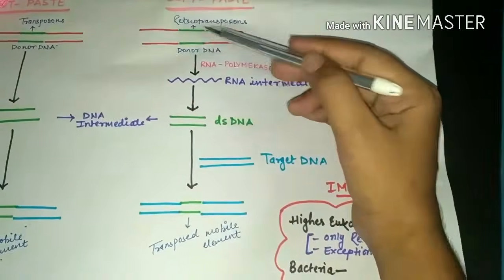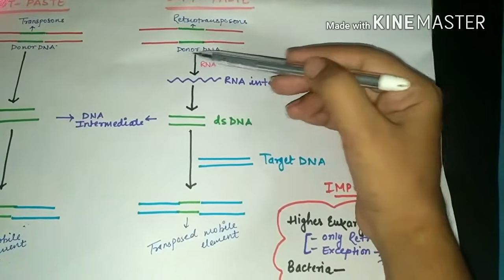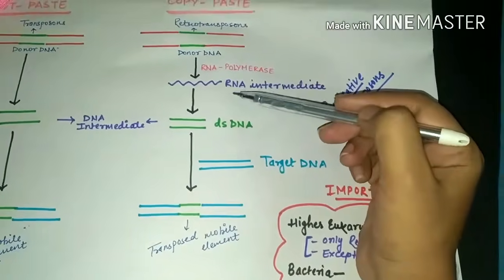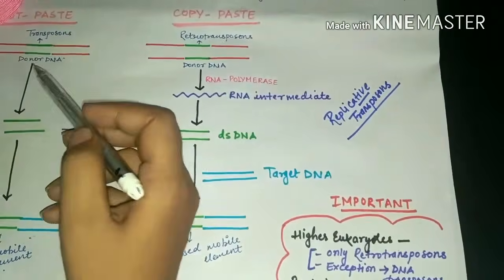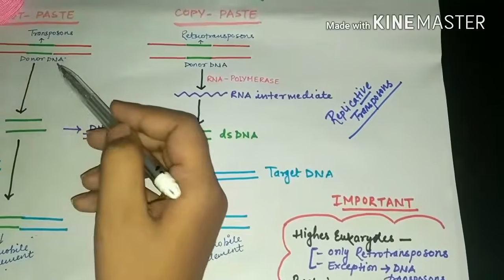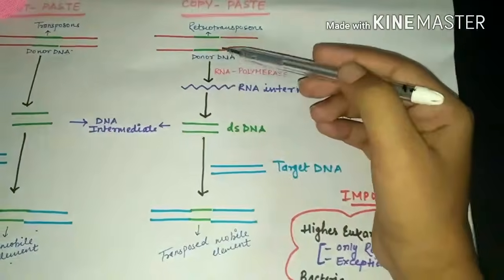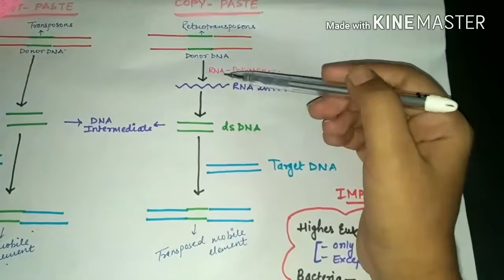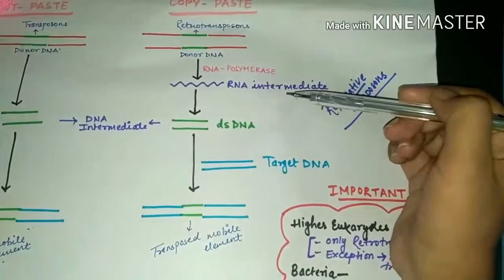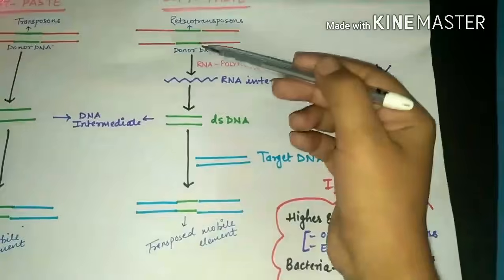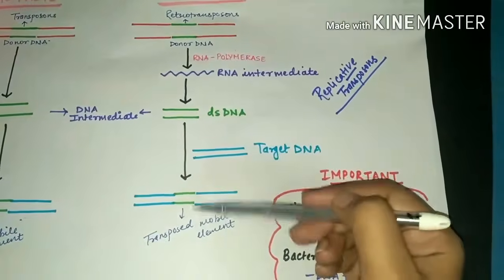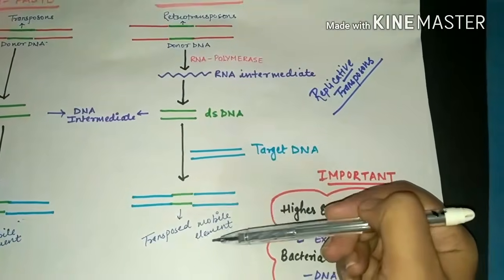So because it was initially present here and it has been copied from here in the form of an RNA, that is why it is known as copy and paste. Initially we saw a cut and paste, because the segment was cut and pasted to some other location, but here the segment has been copied with the help of the RNA intermediate, and after that there is generation of the double-stranded DNA, and there is pasting of that DNA segment into a new target site.